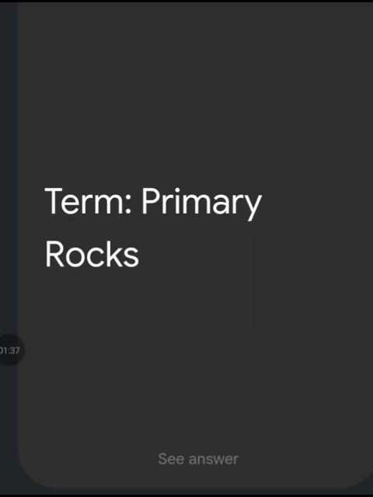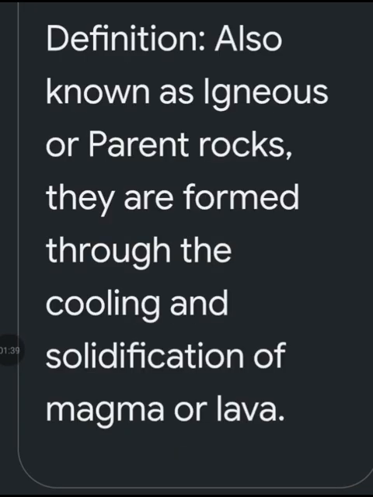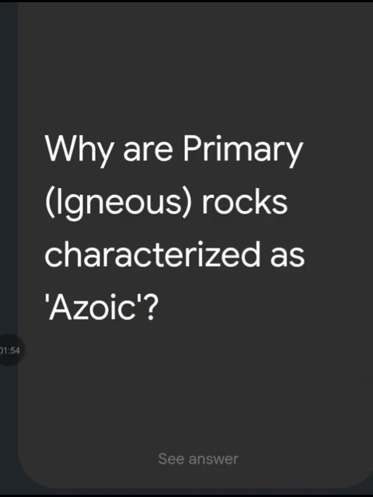Define term primary rocks, also known as igneous or parent rocks. They are formed through the cooling and solidification of magma or lava. और इसी के लावा के सॉलिडिफिकेशन और कूलिंग से ही एक प्लेटो भी बना है, डेक्कन प्लेटो.